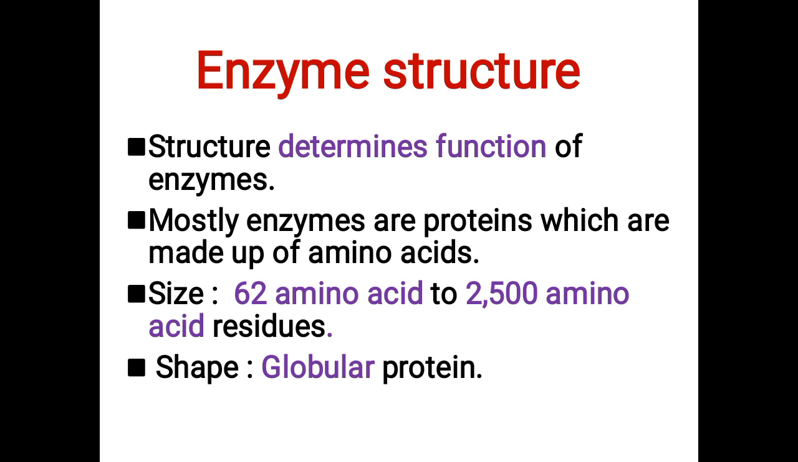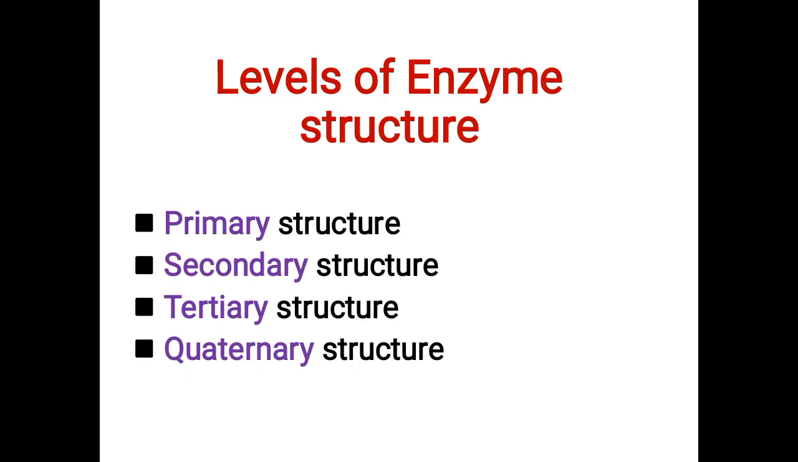As we all know, mostly all enzymes are proteins, but not all proteins are enzymes, and these proteins are made up of amino acids. Their size ranges from 62 amino acid residues to over 2500 amino acid residues for different types of enzymes. Mainly the shape of enzymes is globular. Enzymes have four levels of structure, namely primary structure, secondary structure, tertiary structure and quaternary structure.